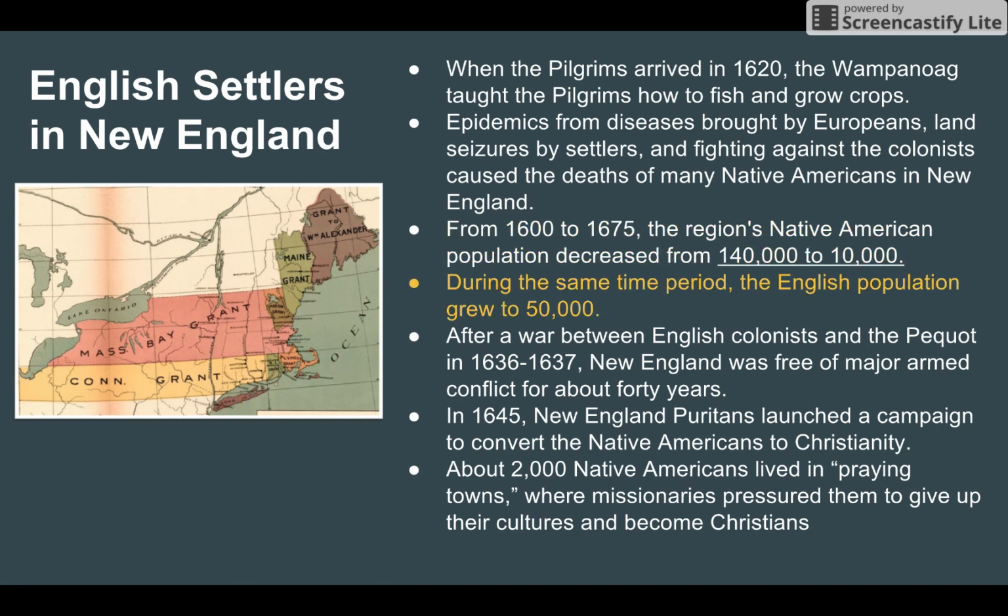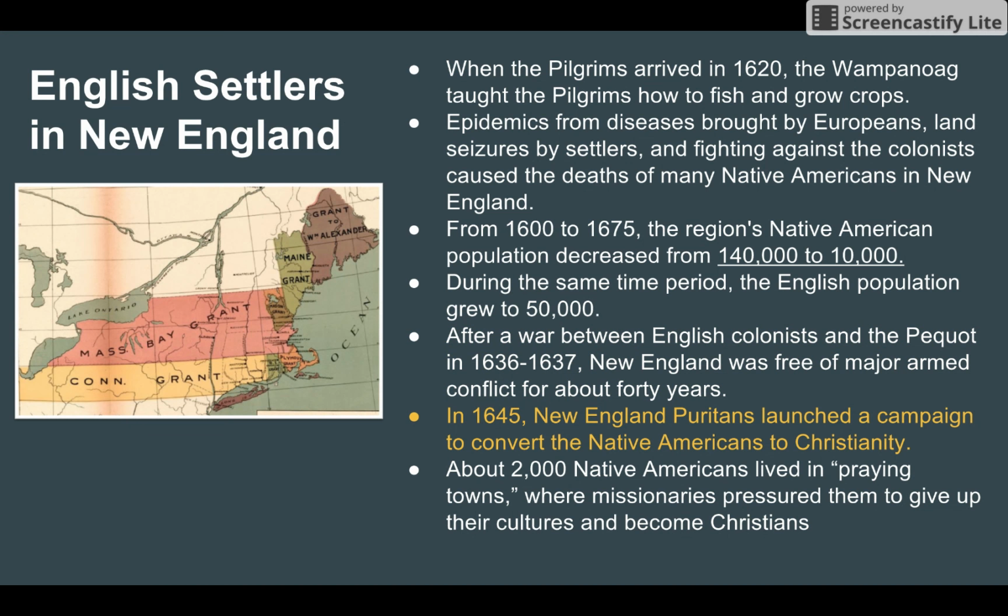During the same time period, however, the English population grew to 50,000 people. So by 1675, there were 50,000 English in the New England area. After a war between English colonists and the Pequot, which we've looked at some primary sources about, in 1636 and 1637, New England was pretty much free of any major armed conflict for about 40 years.